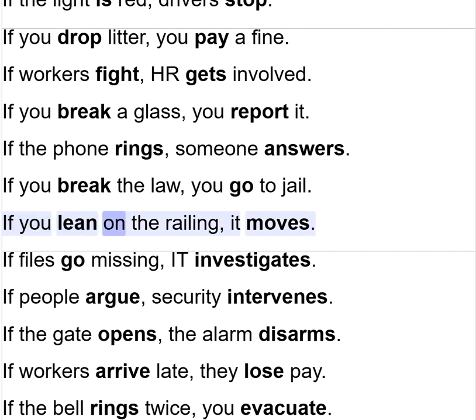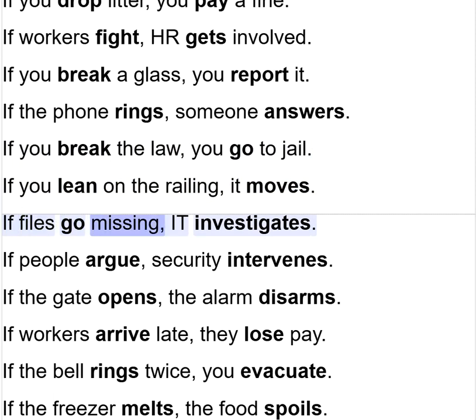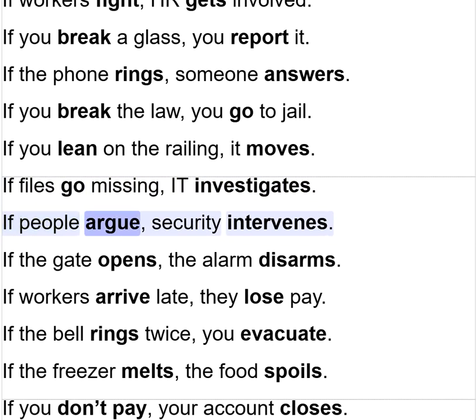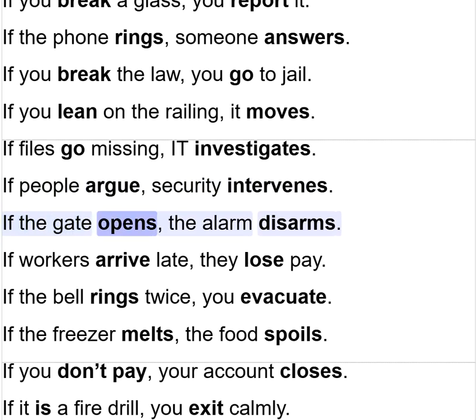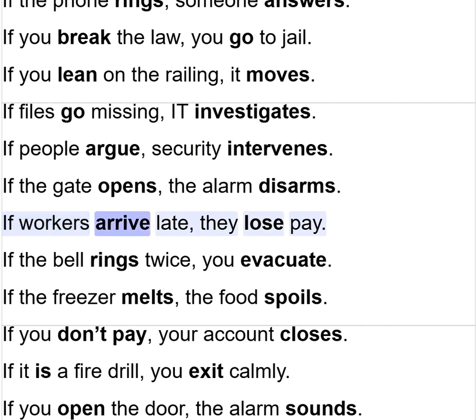If you lean on the railing, it moves. If files go missing, IT investigates. If people argue, security intervenes. If the gate opens, the alarm disarms. If workers arrive late, they lose pay.